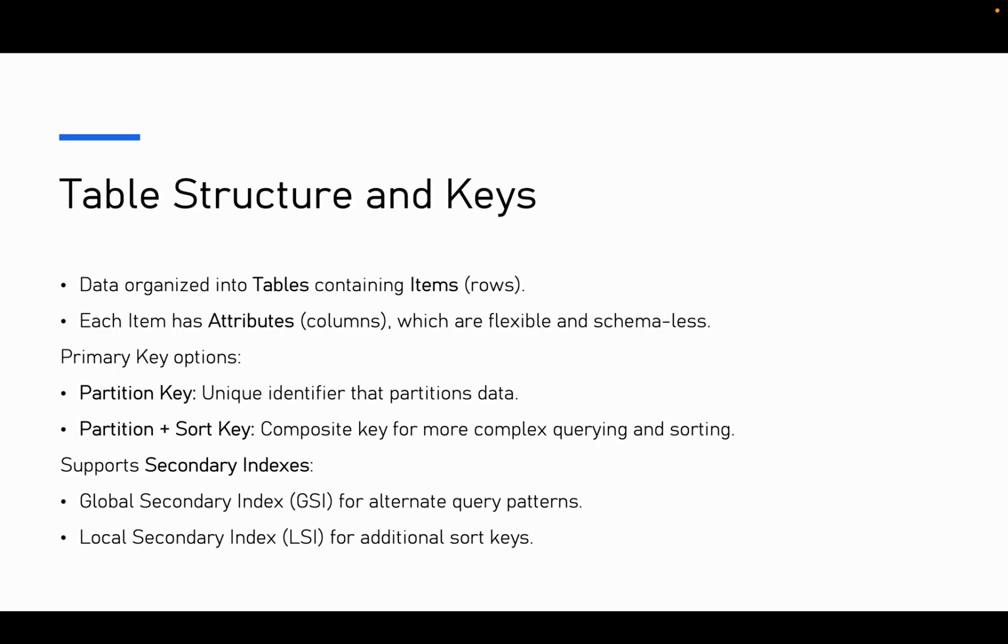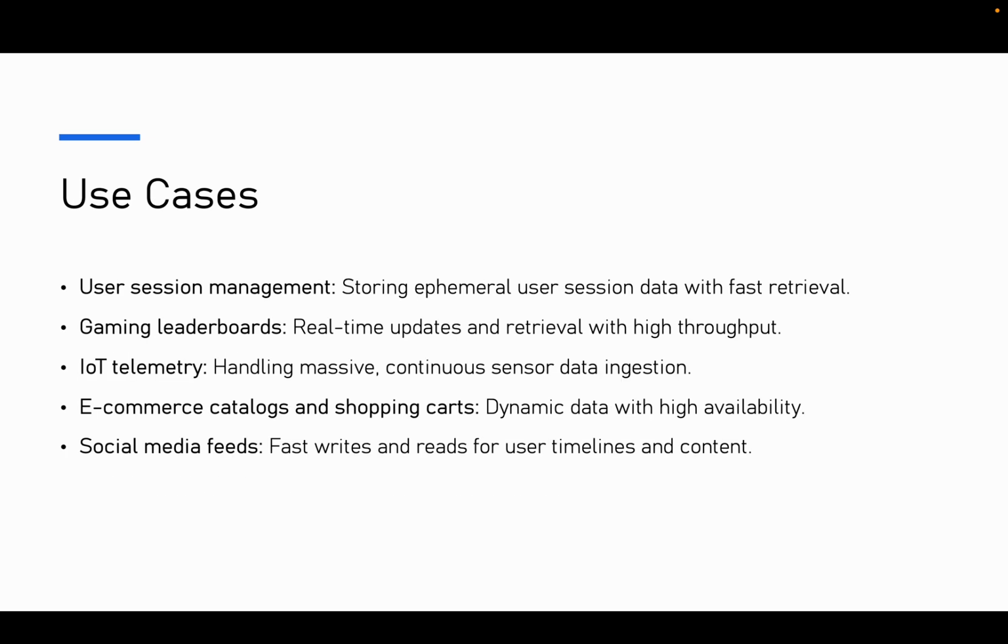Table structure and keys: data is organized into tables containing items, or rows. Each item has attributes, which are flexible and schemaless. Primary key options: partition key, a unique identifier that partitions data. Partition plus sort key, a composite key for complex querying and sorting. It supports secondary indexes: global secondary indexes for alternate query patterns, and local secondary indexes for additional sort keys.